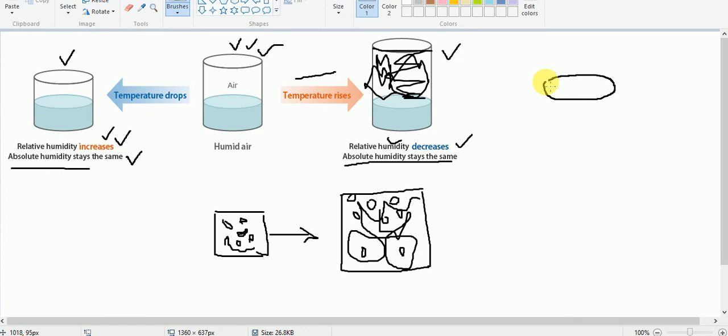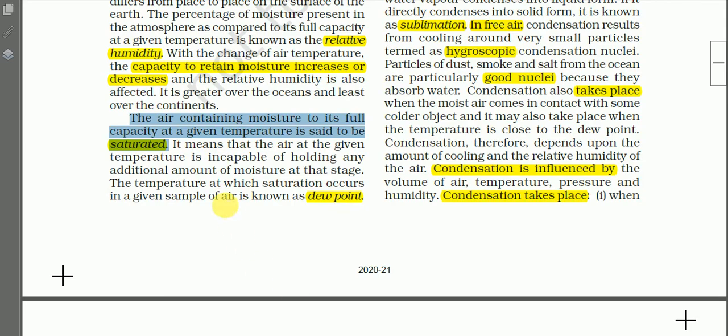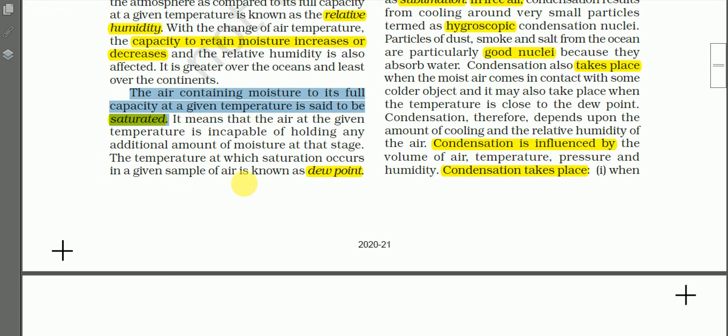See, this is the bucket, and if the bucket contains water up to the maximum level, that means the bucket is said to be saturated. No more water can be added. And likewise, if the parcel of air contains water vapor up to the maximum capacity, that is known as saturated air. Okay, and it is also described here.